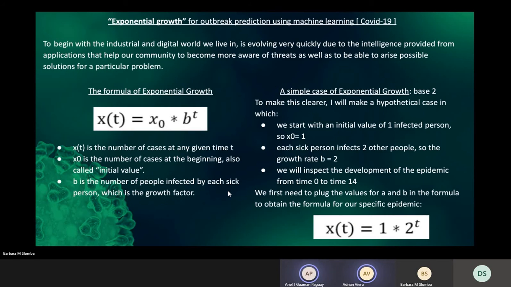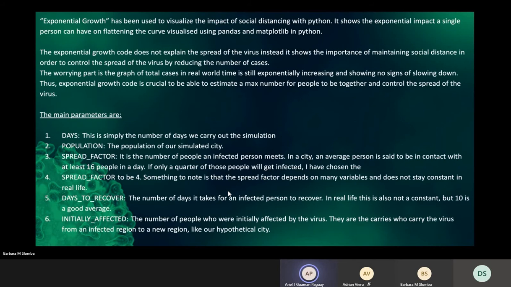Exponential growth is used to find a maximum number of people that are allowed to be together. Below you may find the formula of exponential growth, and on the side we have a simple exponential growth where you put the values in and you can work that out in the code. In here the main parameters are stated from 1 to 6 and it explains what each does in the code.